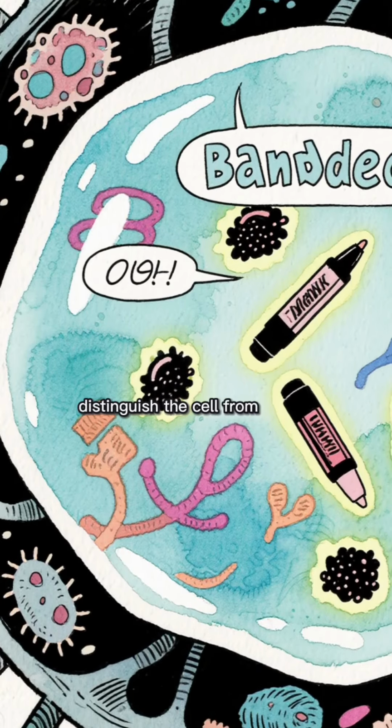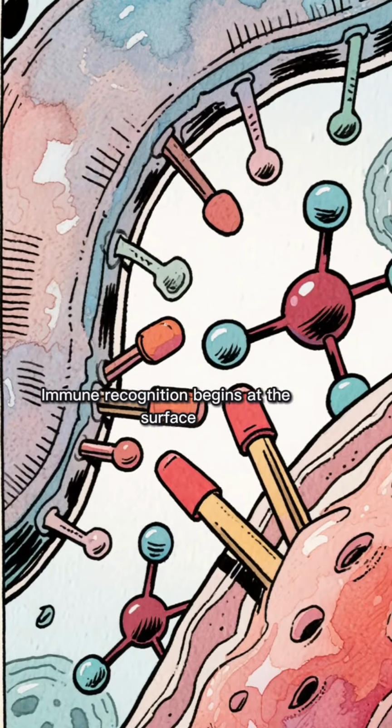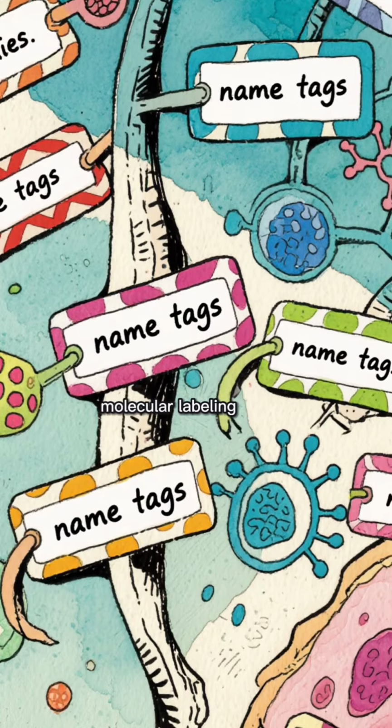6. Self-non-self discrimination. Membrane markers distinguish the cell from foreign bodies. Immune recognition begins at the surface. Identity is maintained through molecular labeling.